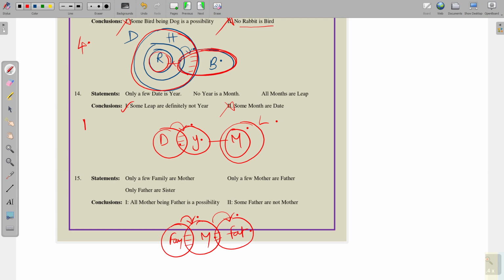Next, only father or sister, it means all sister are father, no one has right to enter into sister. So, see the options. All mother being father is a possibility. So, father here, mother here. We already said at the starting, only a few mothers are father.